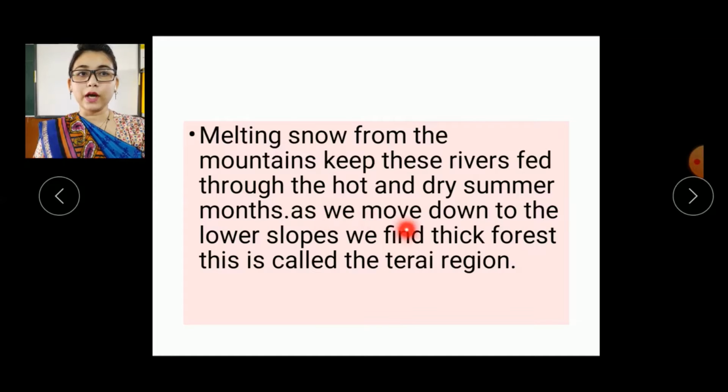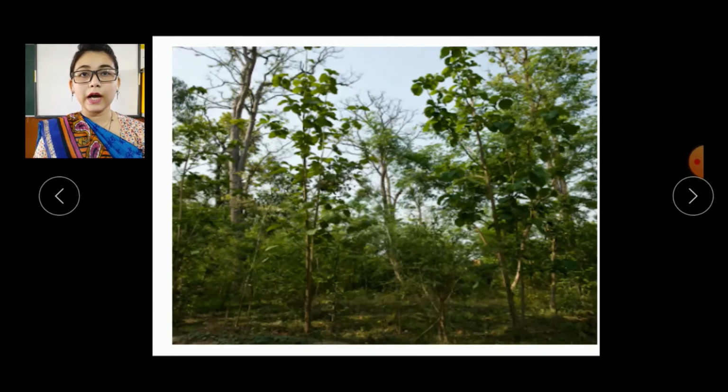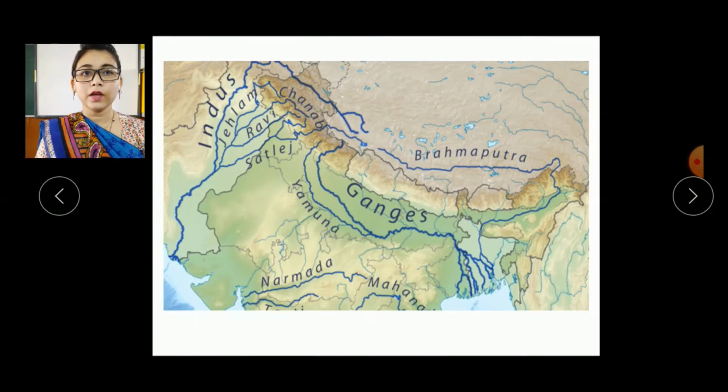As we move down to the lower slopes, we find thick forest, and this is called the Terai region. And now we are talking about the mountains only. When we move down to the lower slopes, then we find thick forest. Okay. So here I am showing the picture of the Terai region, how it looks, and it is thickly covered with trees.